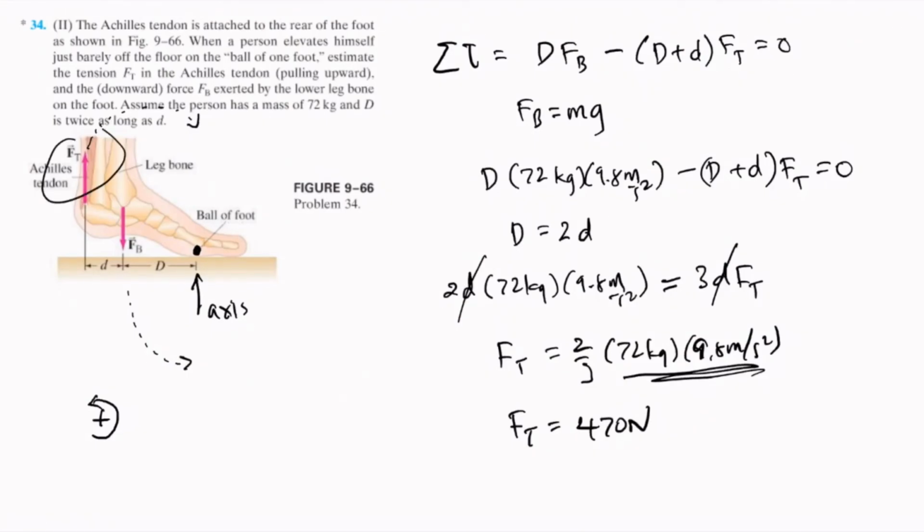So this force is carrying 2/3 the weight of the person, which is of course a significant amount. That's equal to about 48 kilograms. So that tendon is carrying 48 kilograms of mass, which is a large amount.